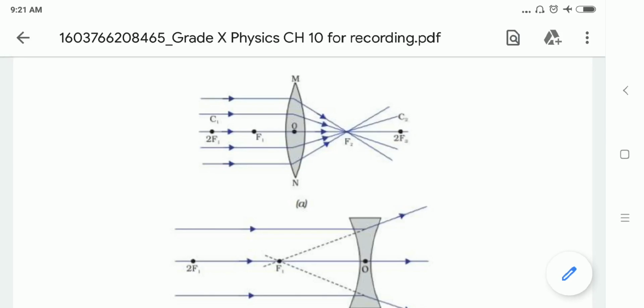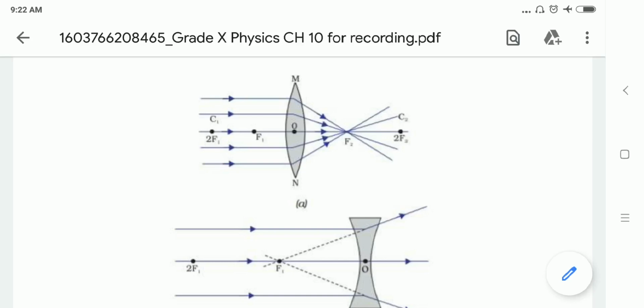If the object is between F1 and twice F1, then the image will be formed beyond twice F2, having a larger size, on the other side, meaning real and inverted. If the object is at F1, then the image will be formed at infinity, with a highly enlarged size, which is real and inverted.